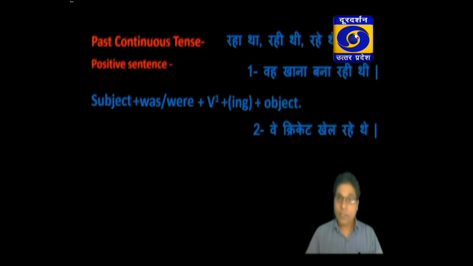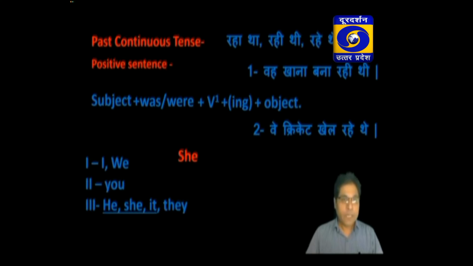Let us try to translate these sentences. First of all, we have to write the subject of the sentence. We have to use the helping verb according to the subject. Please pay attention to the chart. Here you can see that there are some personal pronouns given in the chart.